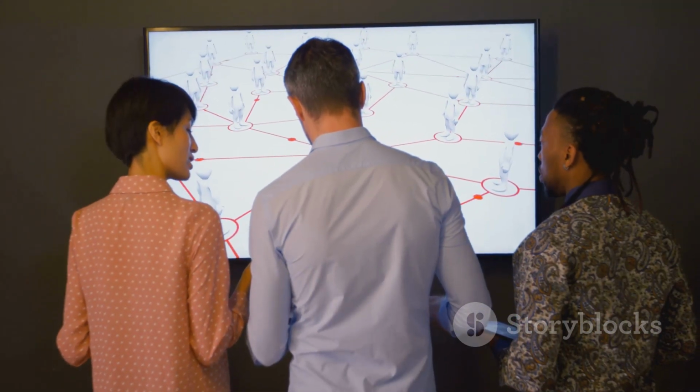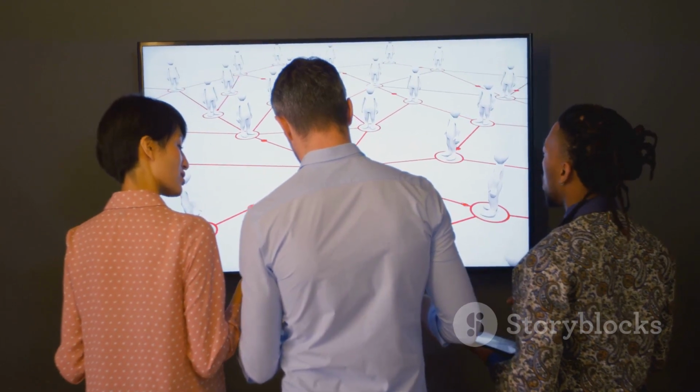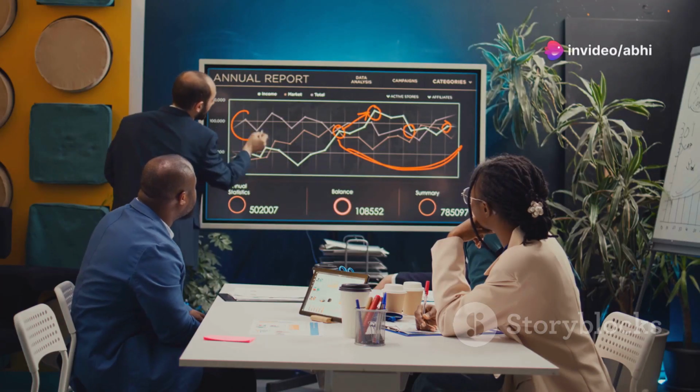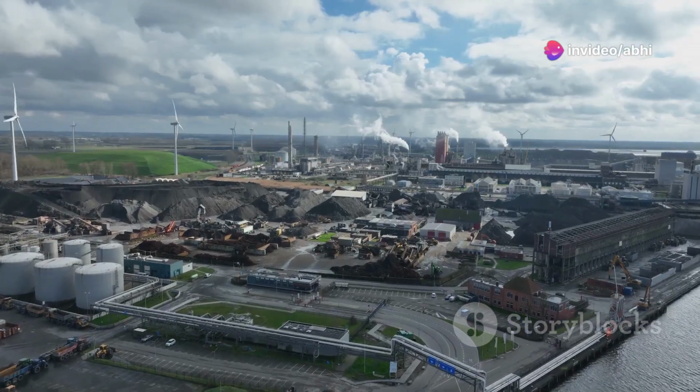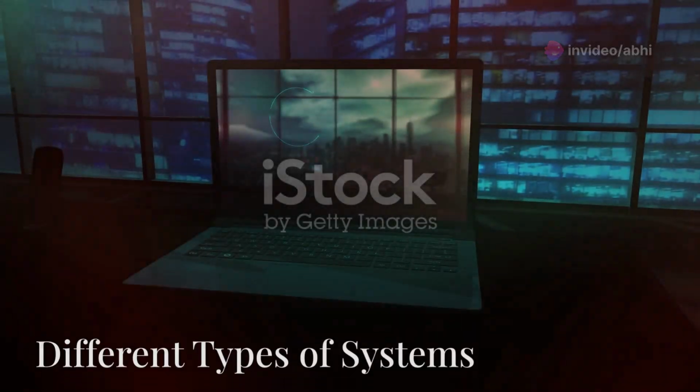System boundaries define what is inside and outside the system. Knowing these boundaries helps us manage systems better. The environment is everything outside the system that can affect it.